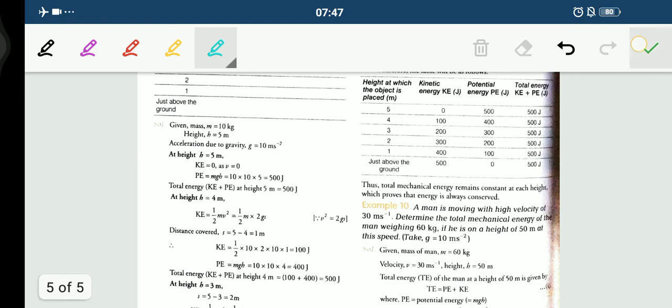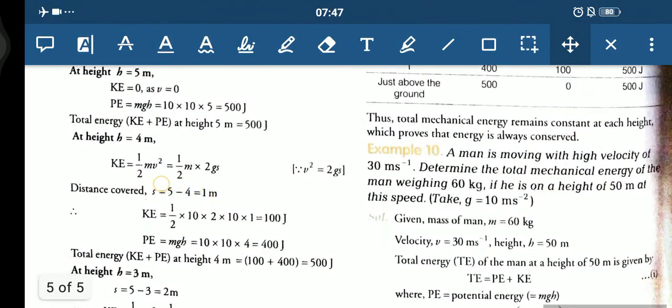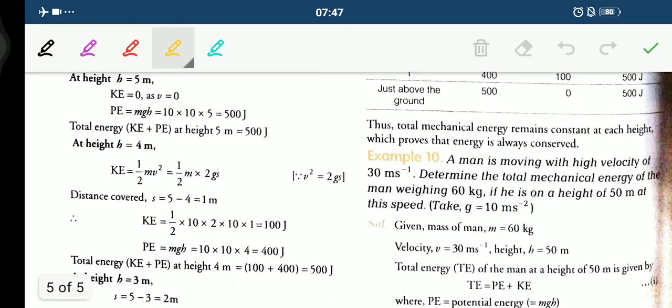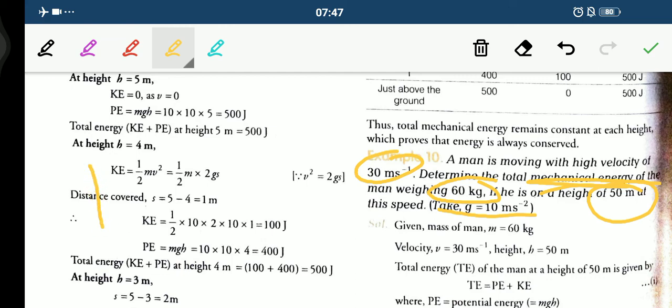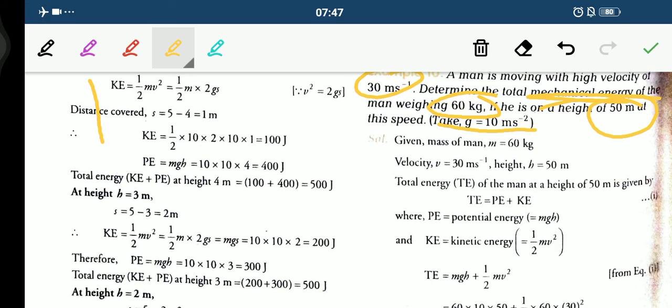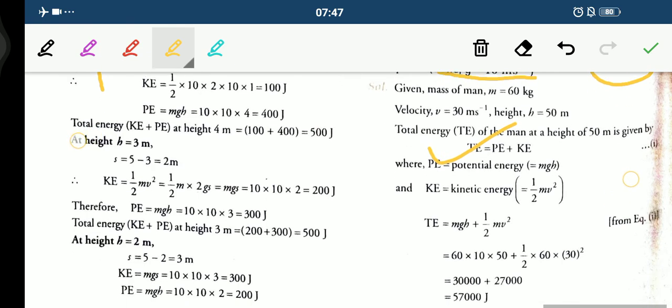Similarly, we can solve this numerical as well. See, a man is moving with a velocity of 30 meter per second. Determine the total mechanical energy. A man weighing 60 kg is at a height of 50 meter at this speed, and we have to take g equals to 10 meter per second square. So children, it is simple. We need to calculate the total energy, that is equals to kinetic plus potential.